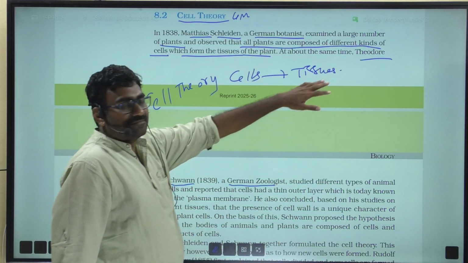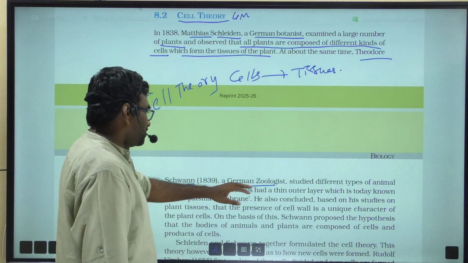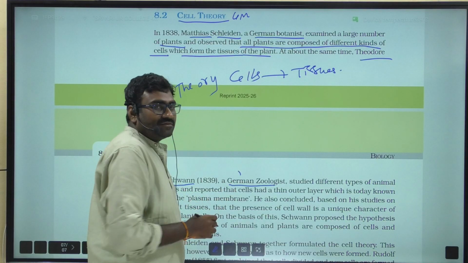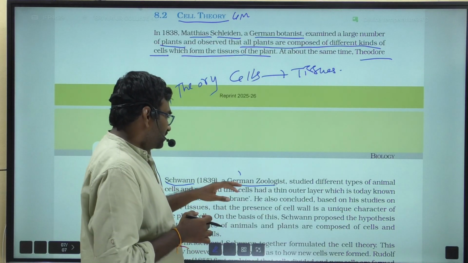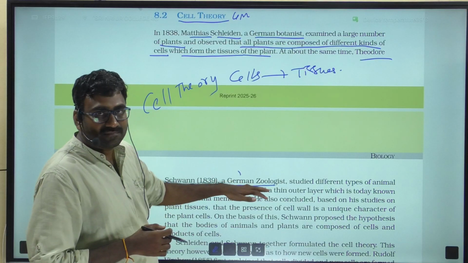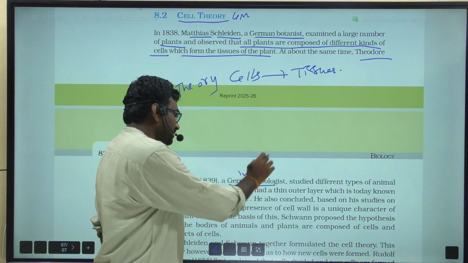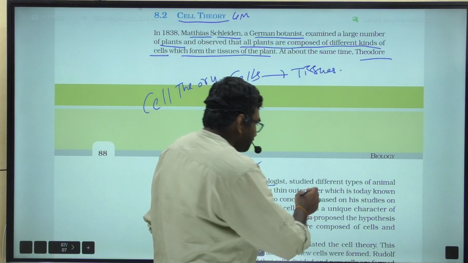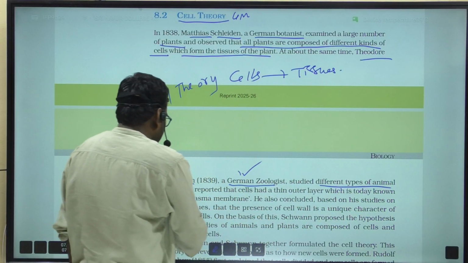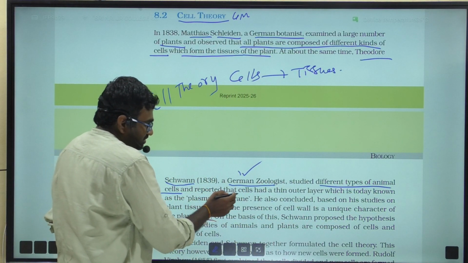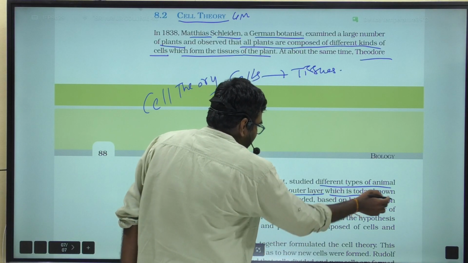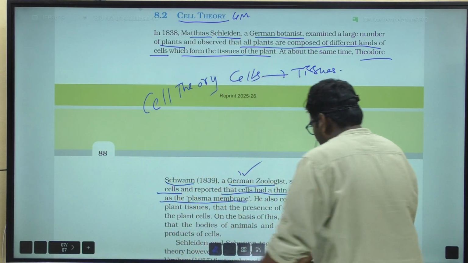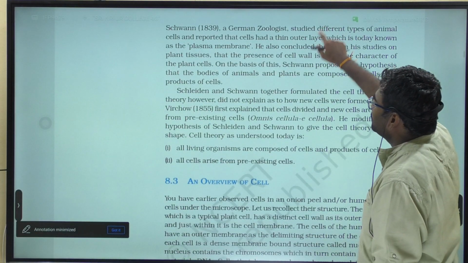At about the same time, Theodor Schwann, a German zoologist. In the previous NCERT, he is described as a British zoologist; in the new edition it is corrected to German zoologist, which is the correct statement. Schwann studied different types of animal cells and reported that cells had a thin outer layer, which is today known as the plasma membrane or cell membrane.